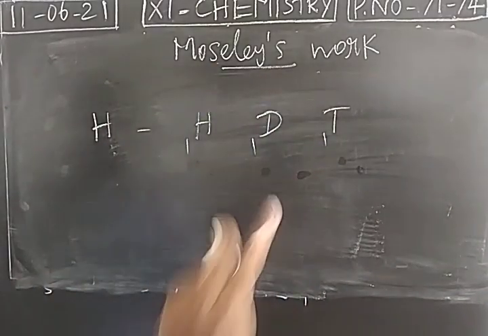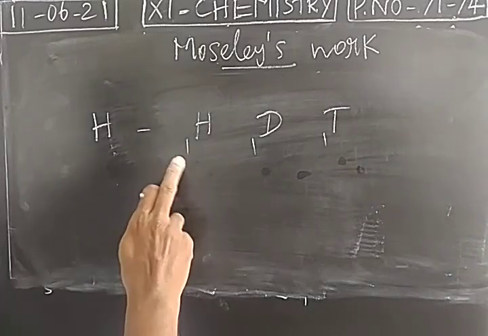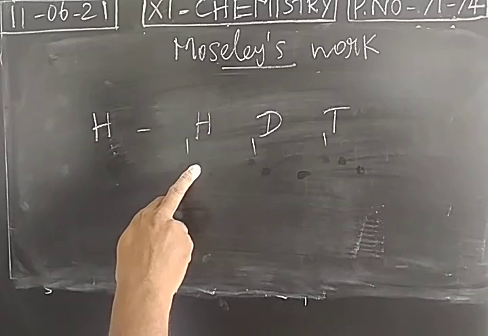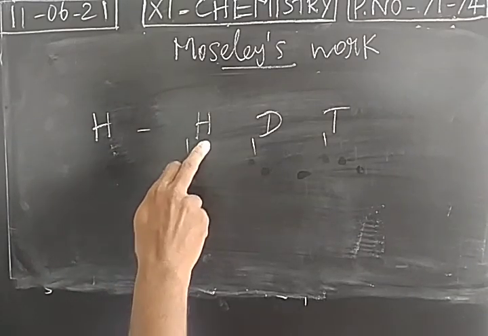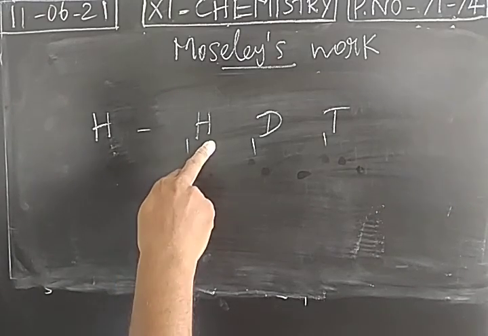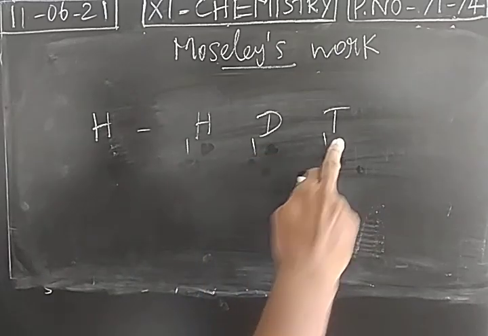In all 3 isotopes of hydrogen, the atomic number will be the same. Usually the atomic number is written in the left side subscript part of the symbol of an element. The symbol of hydrogen is H, the symbol of protium is H, of deuterium D, and of tritium T.